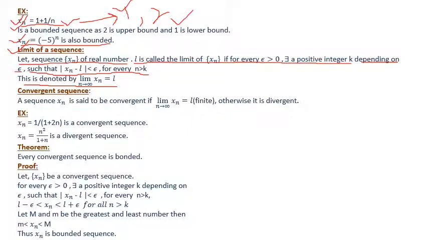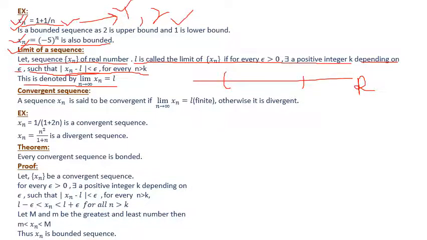Here, this notation, mod of xn minus l less than epsilon, actually represents an interval in R. Suppose this is the real line R, and this represents an interval.